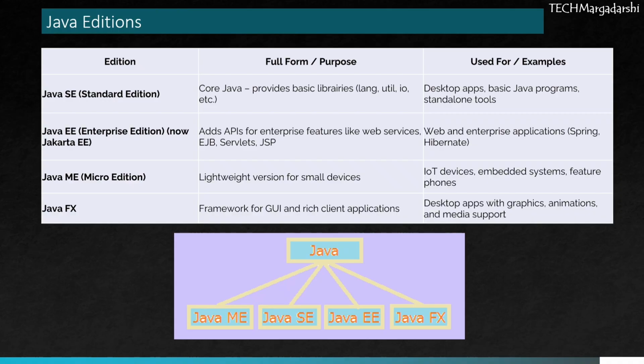Java EE, Enterprise Edition, now known as Jakarta EE. It builds on top of Java SE and adds powerful APIs for enterprise level development like servlets, JSP, EJB, and web services. This edition is ideal for web applications, enterprise systems, and frameworks such as Spring and Hibernate. Java ME, Micro Edition. This is a lightweight version of Java made for smaller devices. It's commonly used in IoT devices, embedded systems, and even older feature phones.